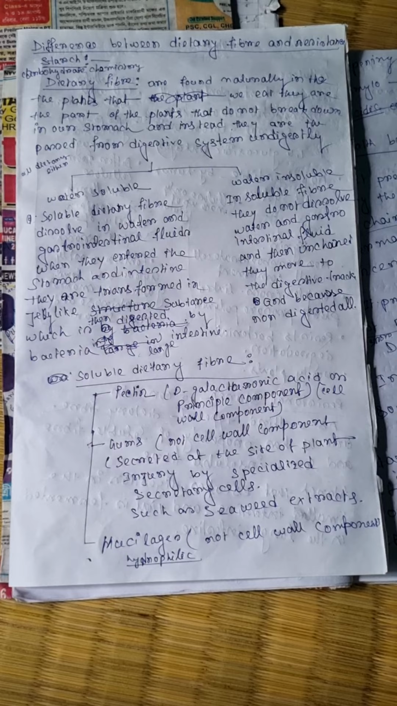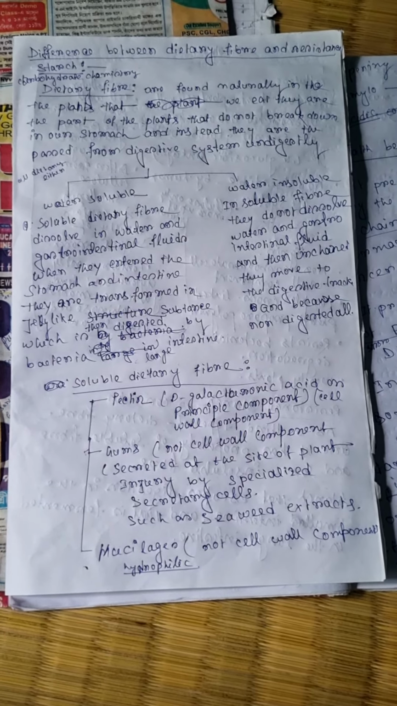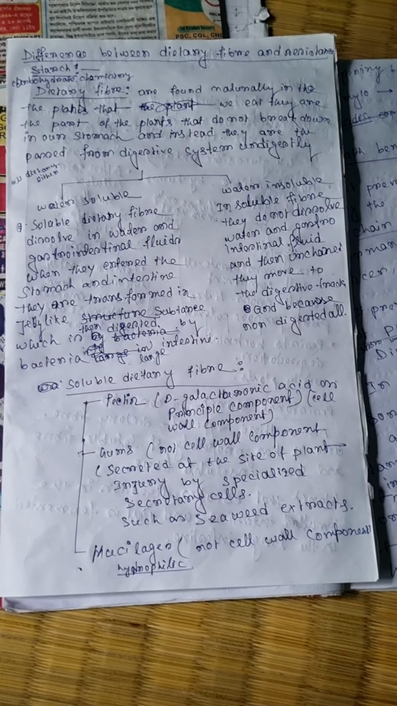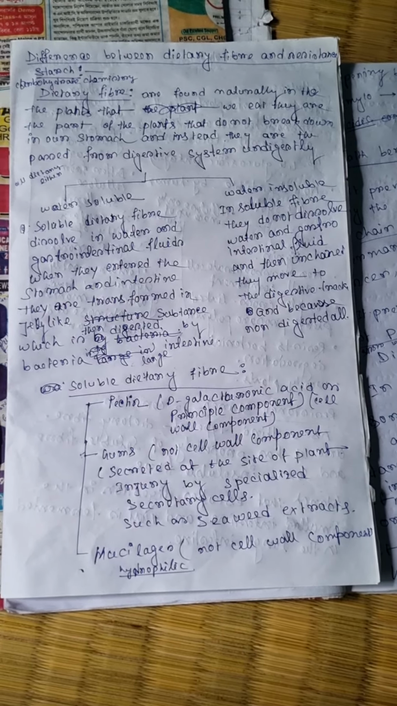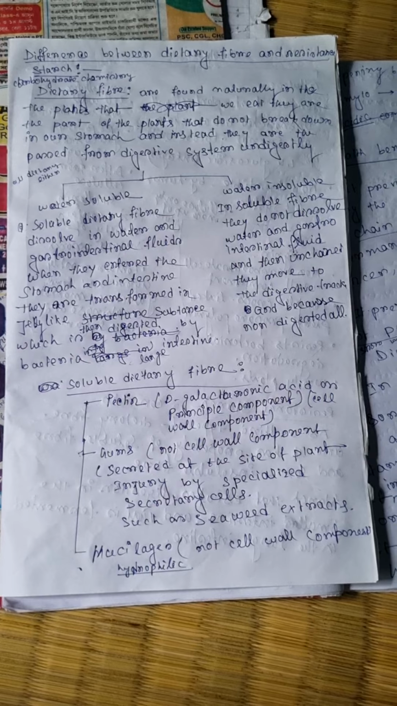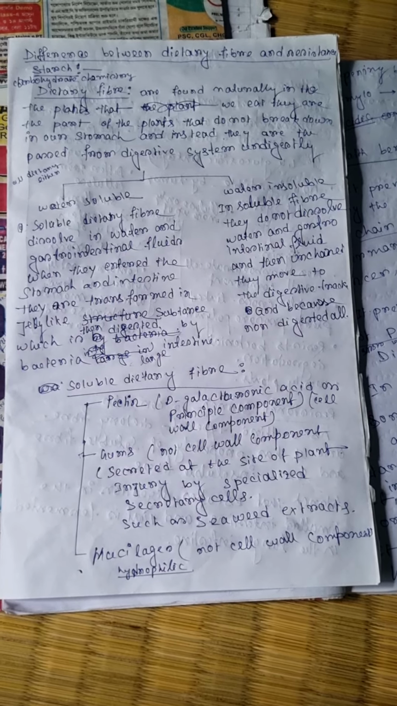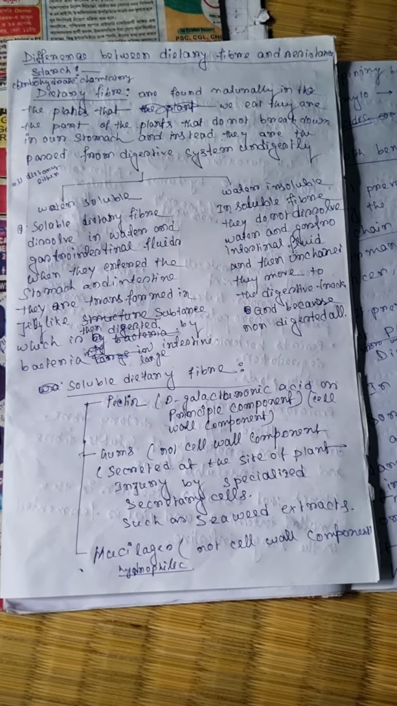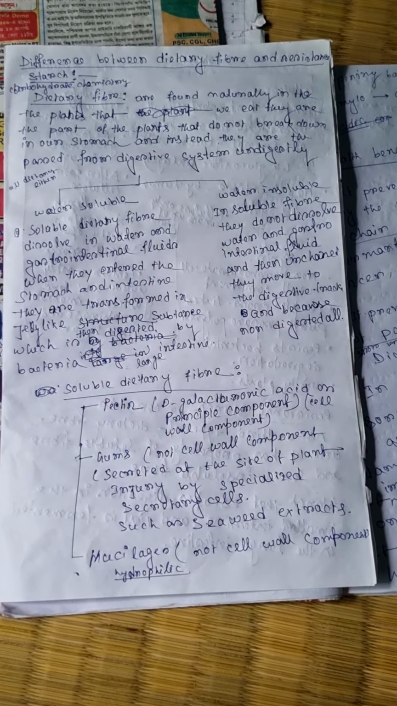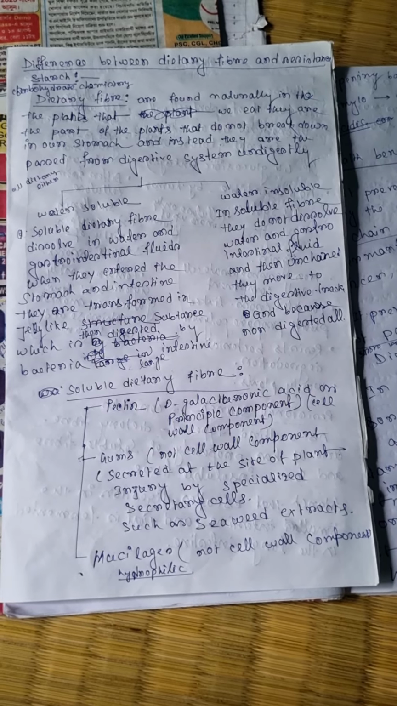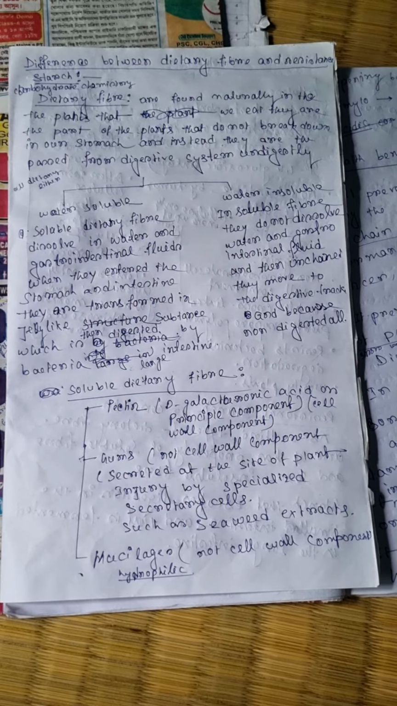Soluble dietary fibers include pectin, gums, and mucilage. The soluble dietary fiber pectin is a cell wall component of plants. Pectin has D-galacturonic acid as the principal component.